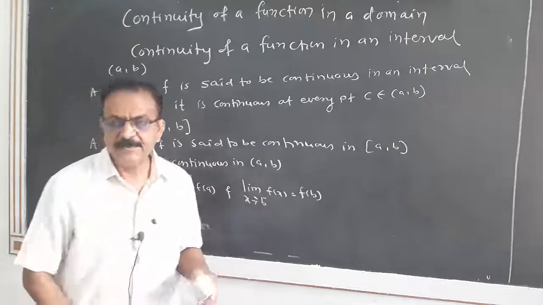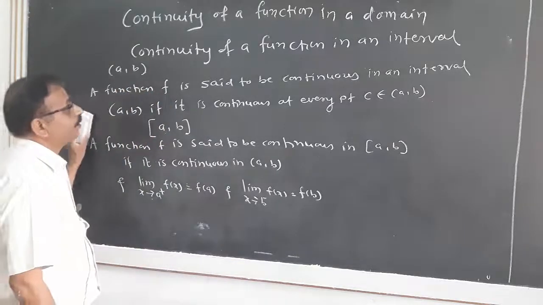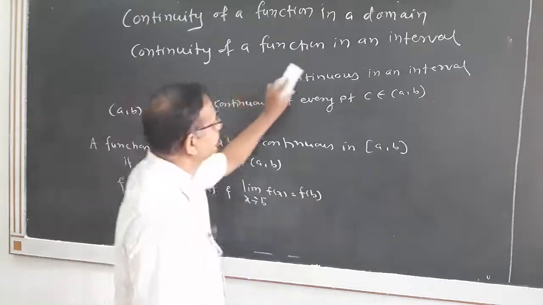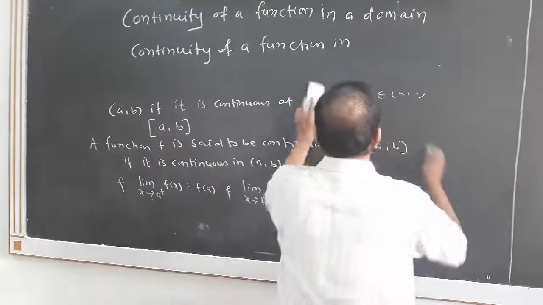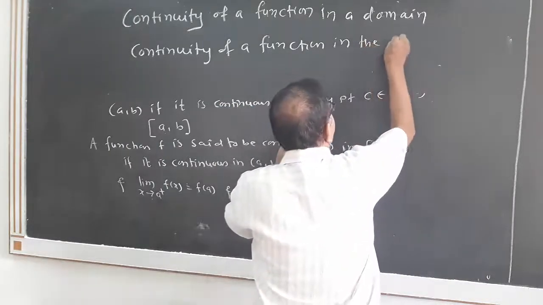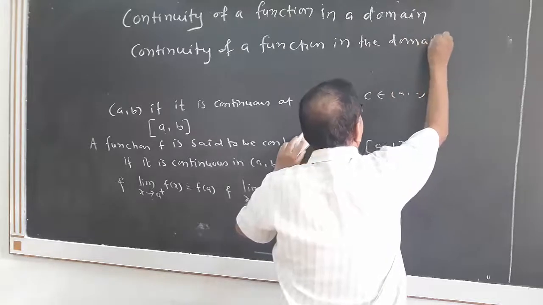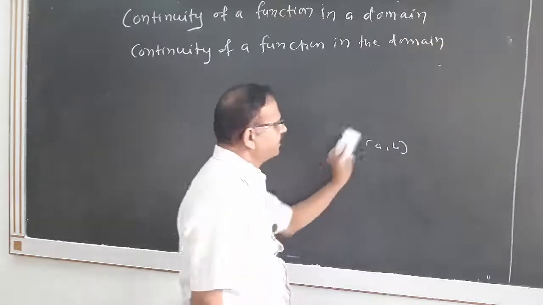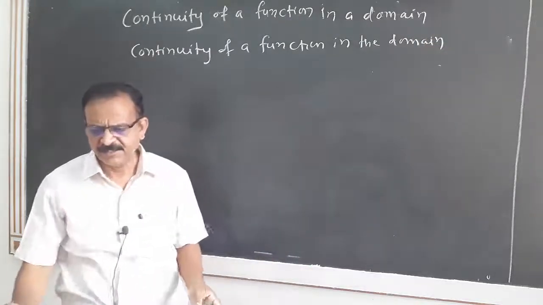Now we will define continuity of a function in a domain.